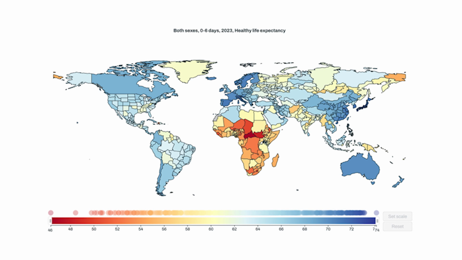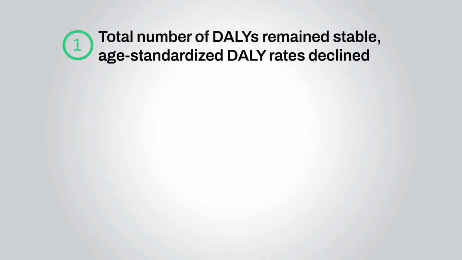Between 2010 and 2023, HALE rose from 61.1 years to 63.1 years. That means, on average, people around the world are living about 2 more years in good health than they were a little more than a decade ago. At the same time, there are massive variations between and within countries, with people in some locations living almost 30 years longer than others. While the total number of DALYs worldwide has remained stable since 2010, age-standardized DALY rates have declined.